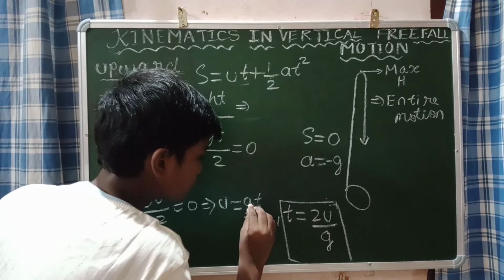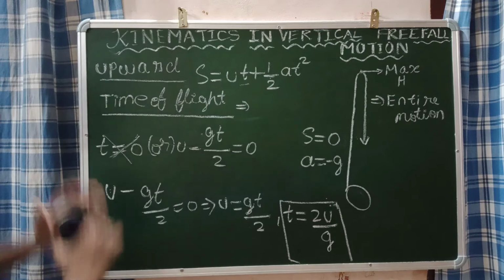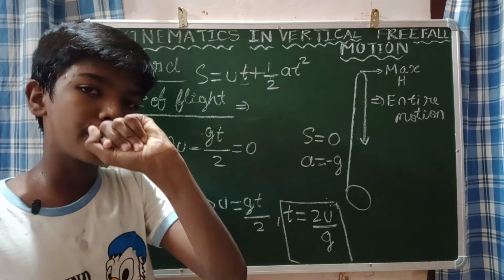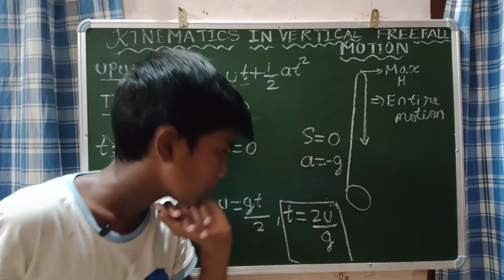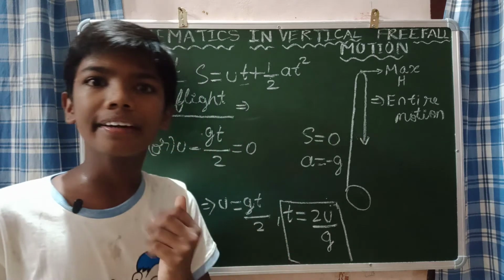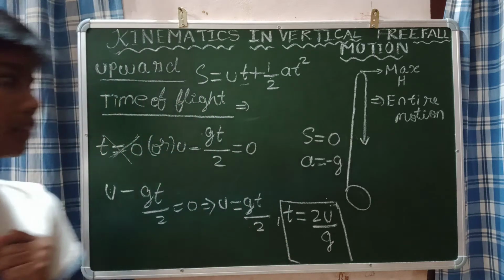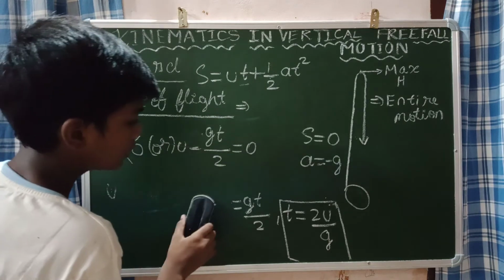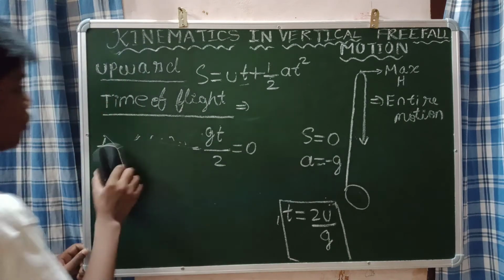Now we have found the maximum height and time. This is all about when an object is thrown vertically upward in free fall motion. We found the maximum height and time of flight. Understand these things. So let us rub this. Remember that time of flight is equal to 2u by g.